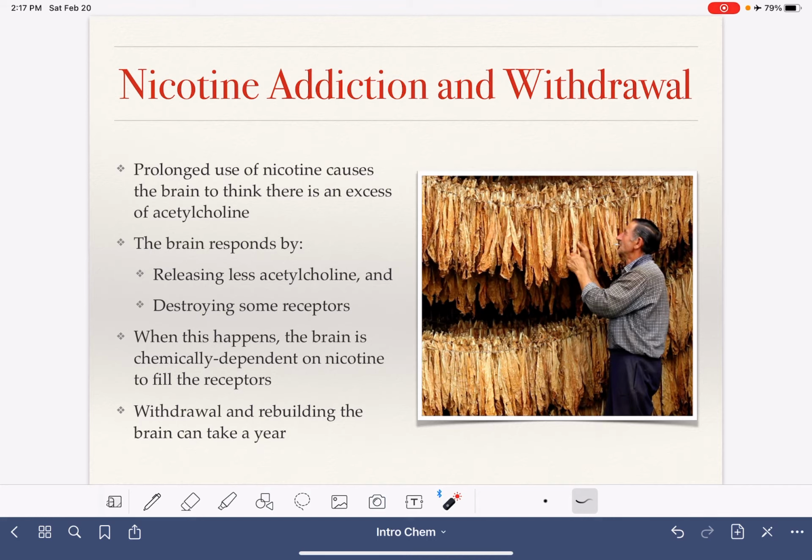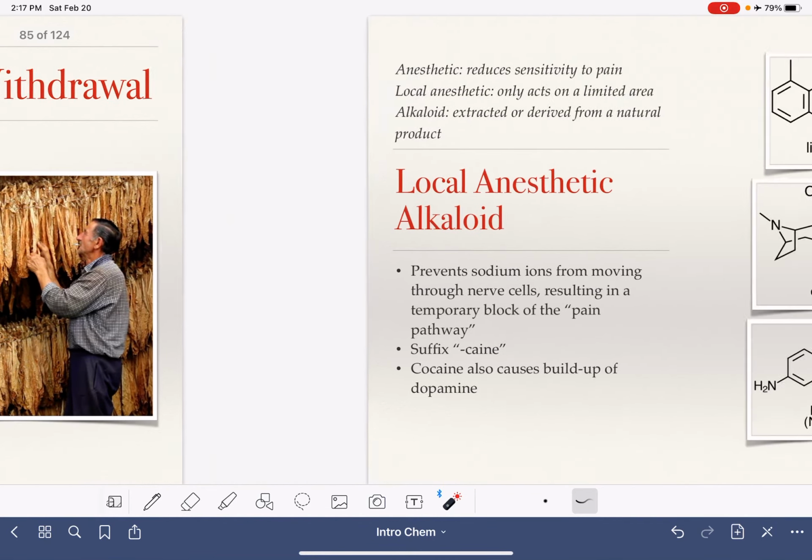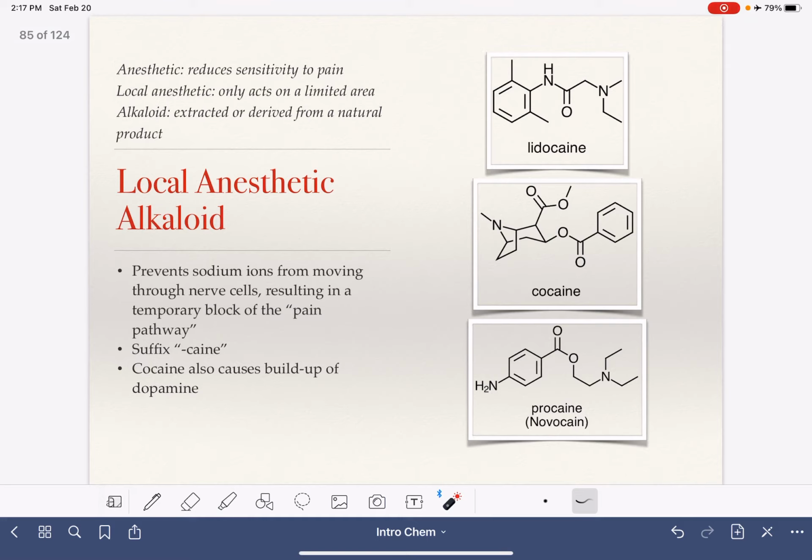We are now going to talk about three different general classes of alkaloids, so not a particular molecule in itself. The next thing we're going to talk about is a local anesthetic alkaloid. An anesthetic is a molecule or a substance that reduces sensitivity to pain or causes numbness. If it is local, that means it only acts on a particular area, usually the area where it is applied or where it is injected.